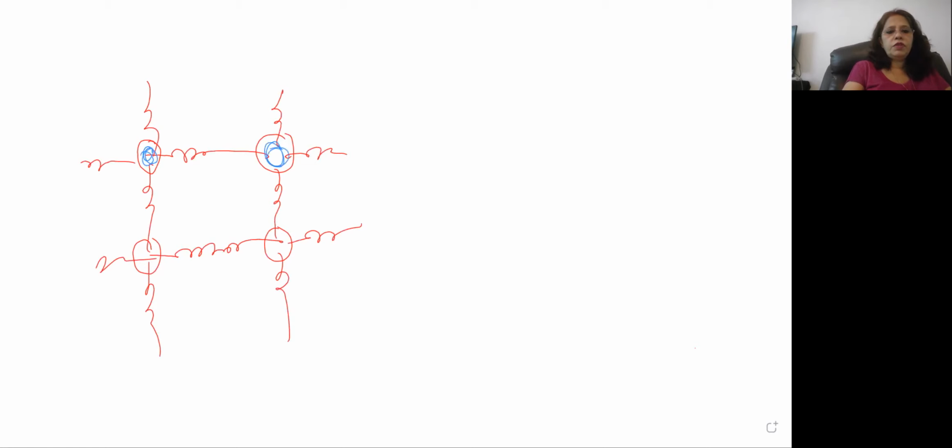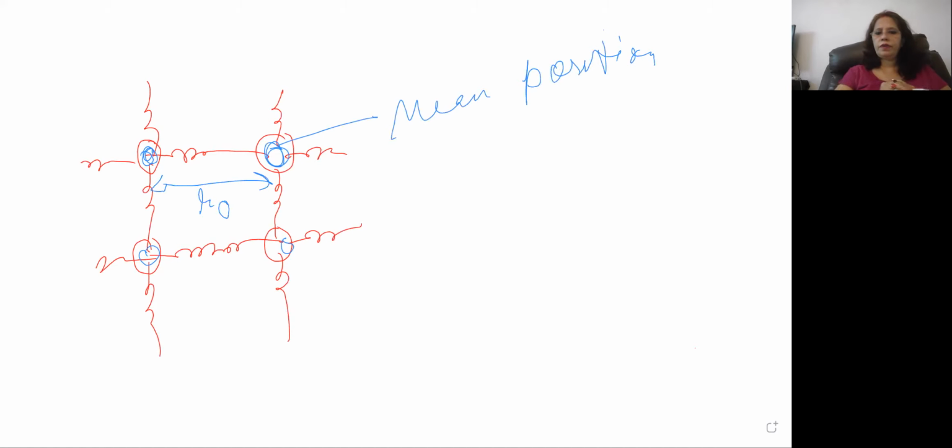These are the mean positions. I can label it mean position. And this distance between the mean positions, let it be R0.